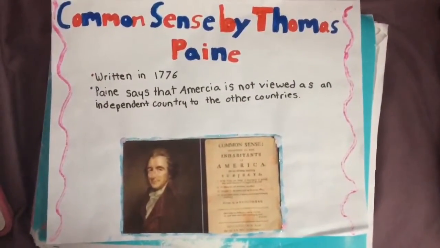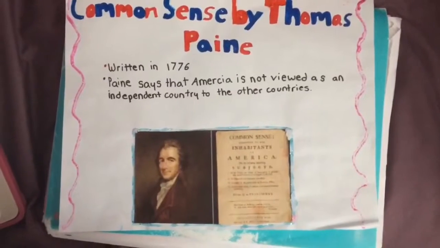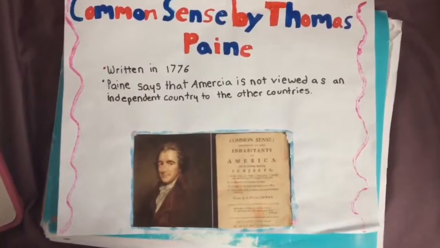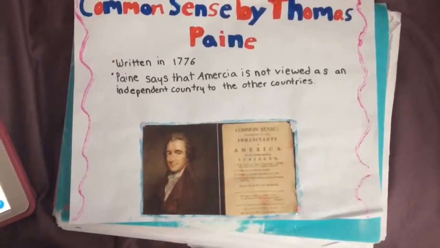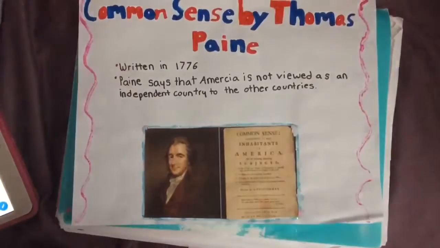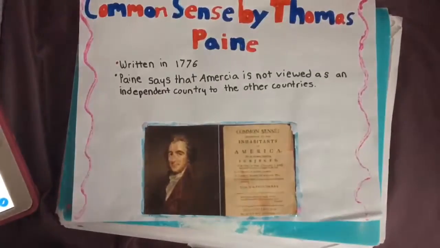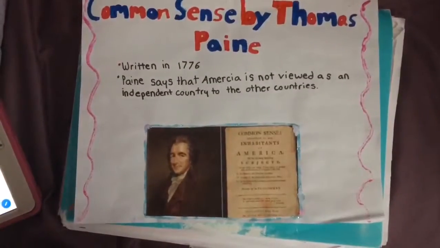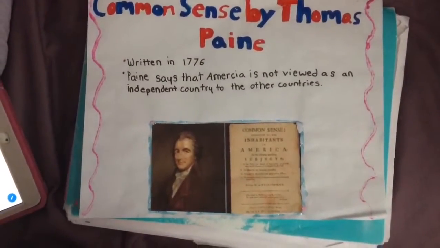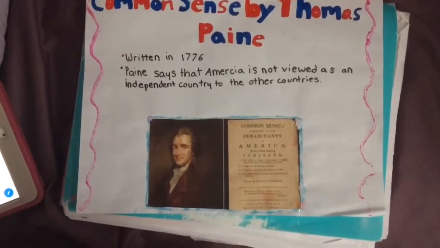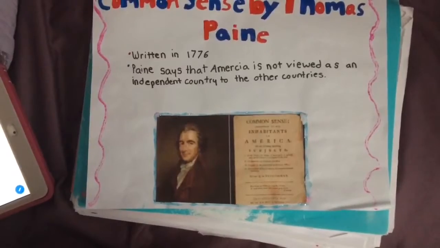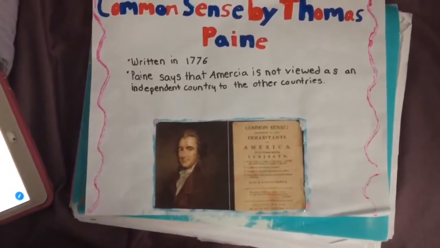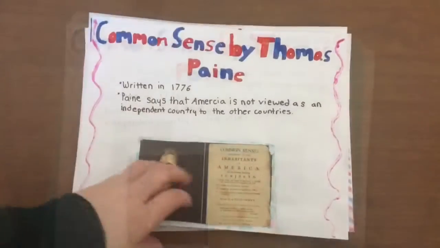Common Sense by Thomas Paine. Thomas Paine wrote this because he was fighting for America's independence from Britain. This was one of the most influential writings in history. It was written in 1776. It states that Paine believes that America is not viewed as an independent country by other countries, and that America is big enough and strong enough to handle that responsibility.